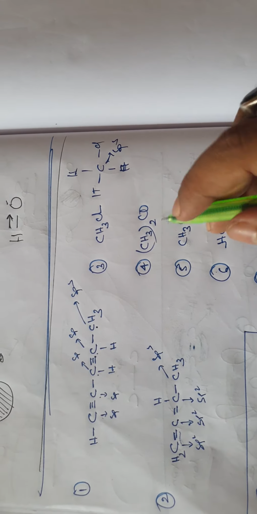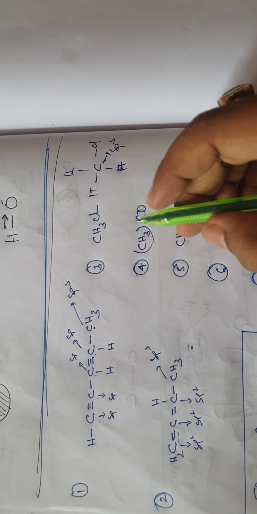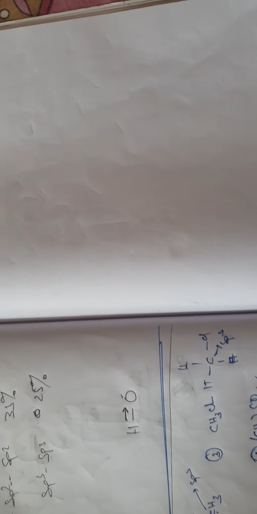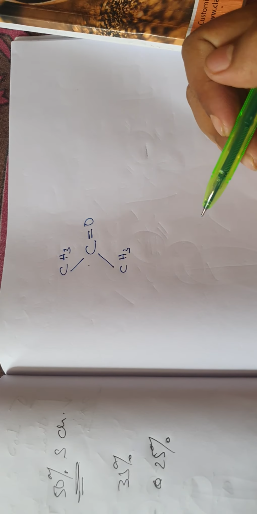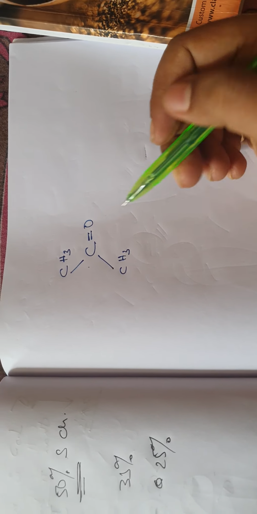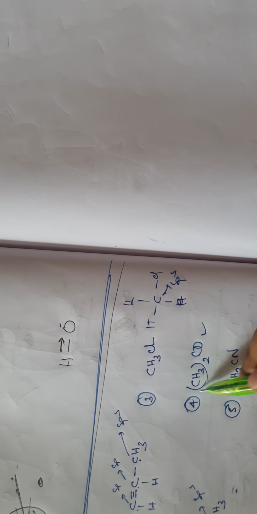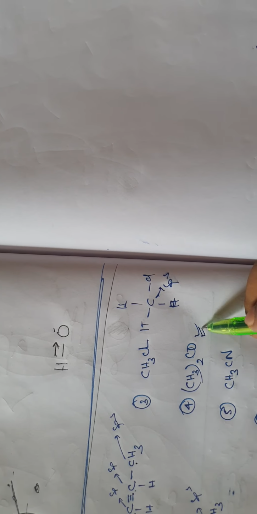Okay, so (CH3)2CO. Let us break this structure, otherwise how can I understand? (CH3)2CO, how to break this? I think this is (CH3)2CO. Yes or no? With this C, both these CH3 are attached. That's why the bracket with 2 is given. I hope that you know that. Okay, so this is the structure.